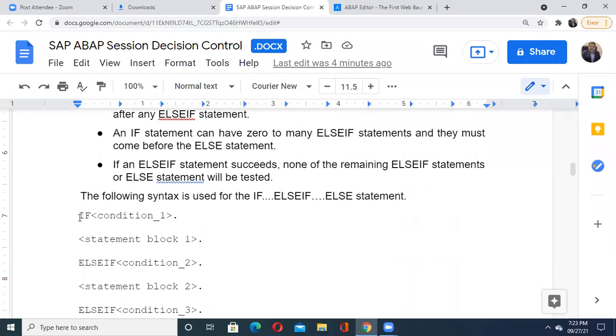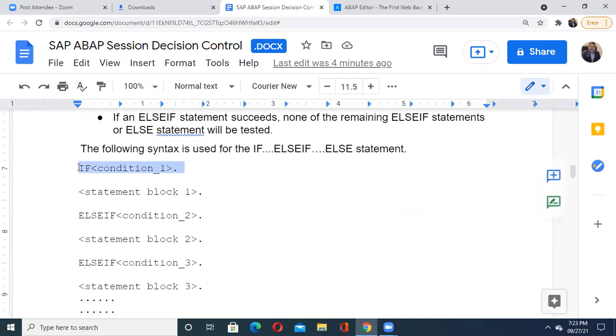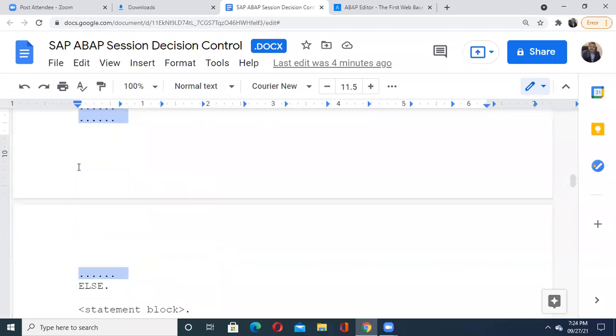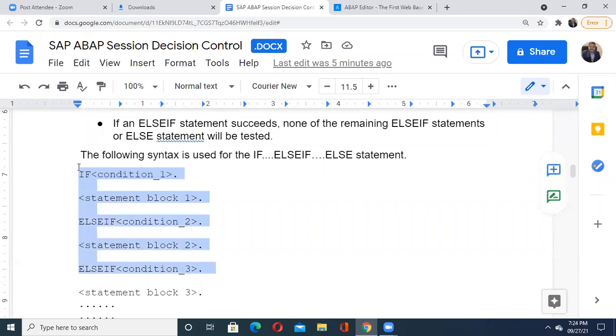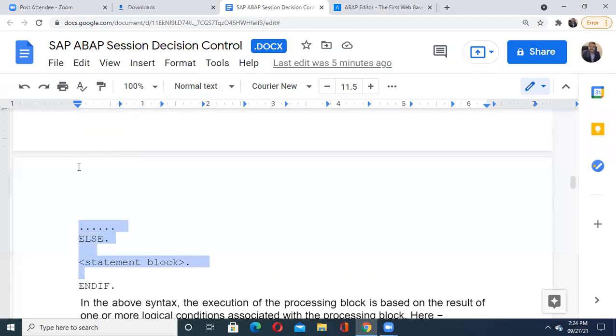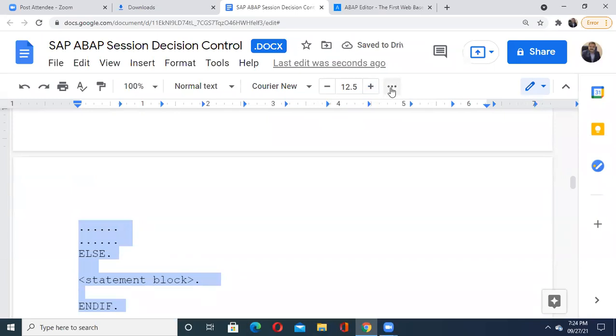Observe carefully. If condition, statement block 1, else if, see that immediately it came for condition 2, else if condition 2 statement block 2, else if condition 3 and statement block 3, and later on, after writing these two else if after my if in the syntax itself, we are going to write the else statement, and it may have its own block, and at the end after this else, your entire if else loop, or I can say decision statement, is ended with this end if. Just take it at your center place.